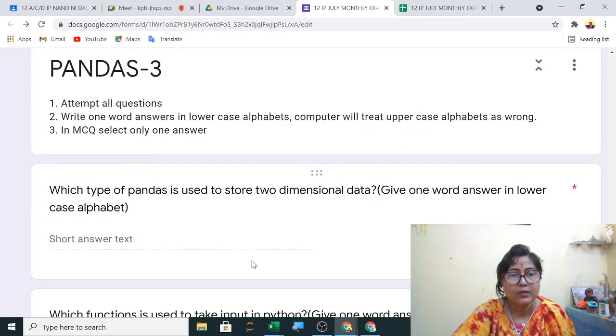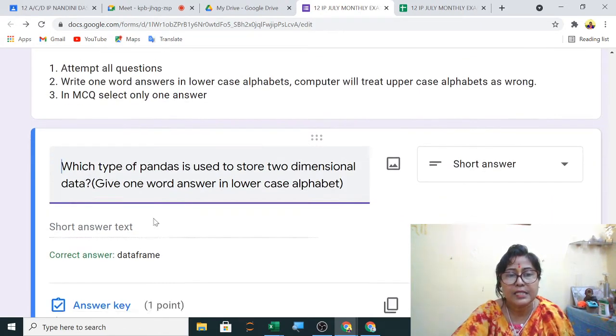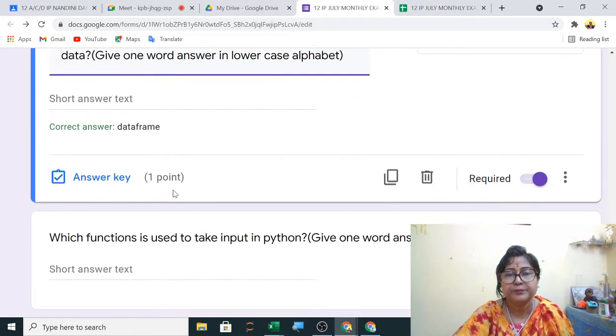Yes. So now the next series in which you have to write the answer, one word answer. So it can be in MCQ also. Write type of pandas. Which type of pandas is used to store two-dimensional data? So answer will be data frame. You can see the answer, data frame.